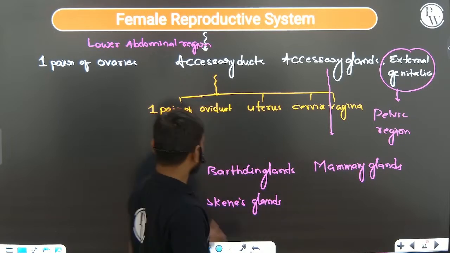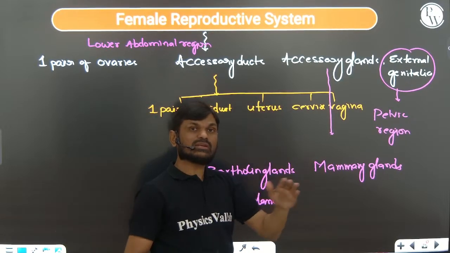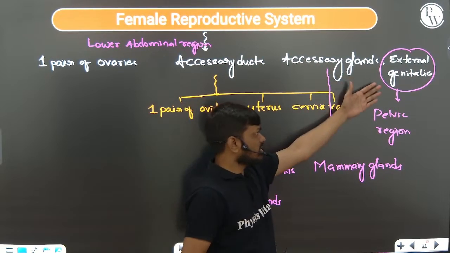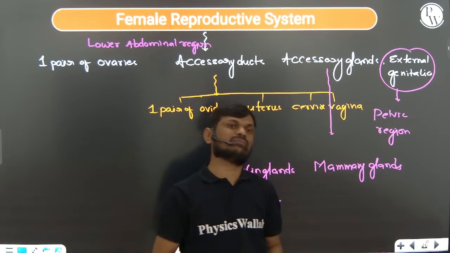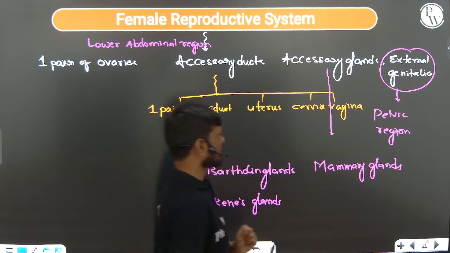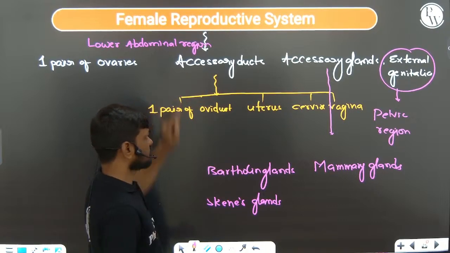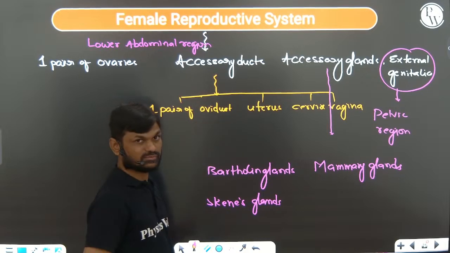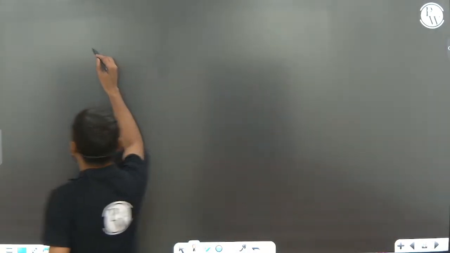Okay. But the ovaries, oviduct and uterus are the parts present inside the lower abdominal cavity. External genitalia is present in the pelvic region. You know, the pelvis is a region made up of the two coxal bones. This is very important. Keep concentration on these points. And also remember the accessory ducts of the female reproductive system. Next, ovaries.